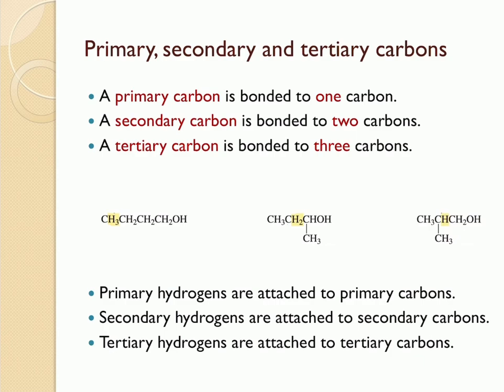Now let's also look into the difference between primary hydrogens, secondary hydrogens, and tertiary hydrogens. The hydrogens that are connected to the primary carbons are called primary hydrogens. So these hydrogens here are primary hydrogens. And since this is a secondary carbon, the hydrogens connected to it are called secondary hydrogens. And similarly here, this is a tertiary hydrogen.